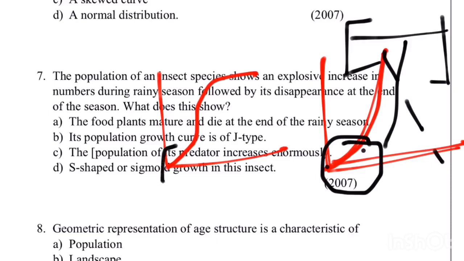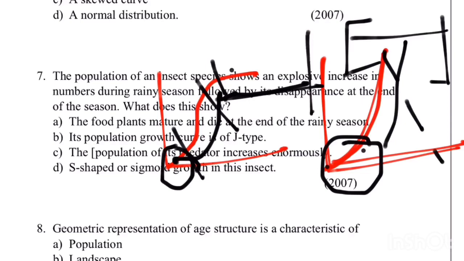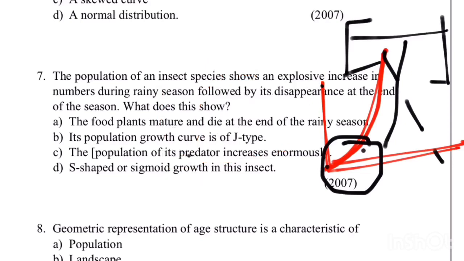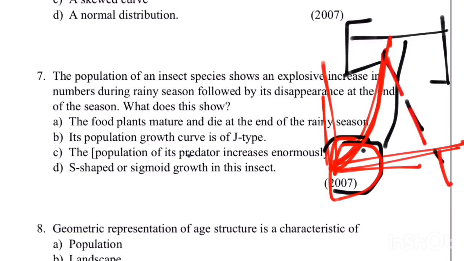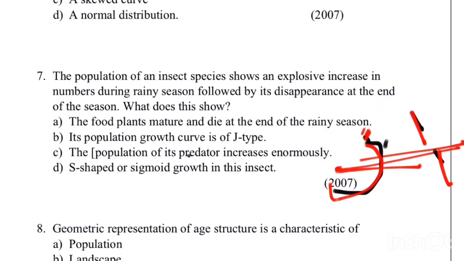And this one is S-shaped. Here initially the population growth is very slow. As favorable conditions arrive, they increase to the maximum, and at a point they reach a stable point where the population growth becomes stable. This portion is called stable. Here the lag phase, log phase and steady phase are there. So this question is dealing with the exponential growth model, which is the J-shaped growth pattern. Initially, when favorable conditions are not there, the number will be less. When favorable conditions arrive, they increase, and again they decrease as the favorable conditions disappear.